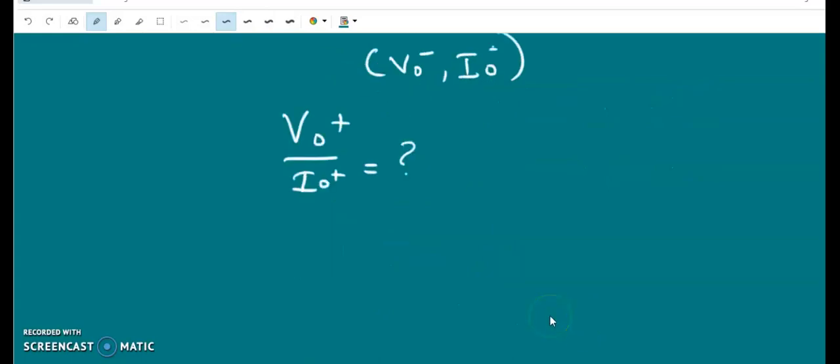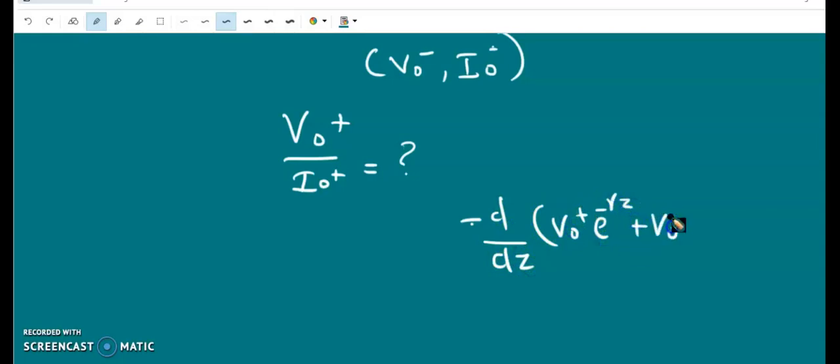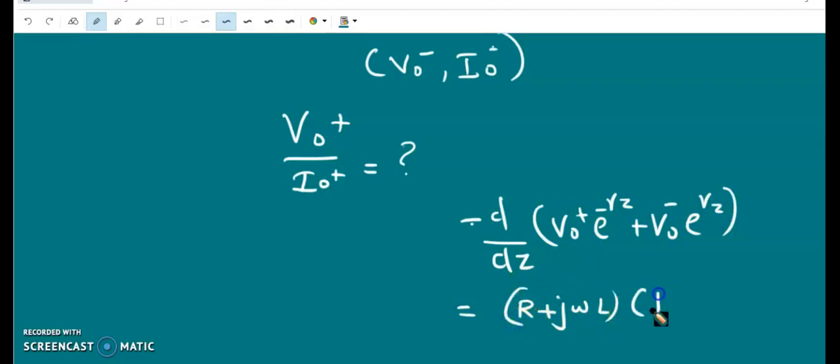We get minus d by dz of V0 plus e to the power minus gamma z plus V0 minus e to the power gamma z is equal to r plus j omega L into I0 plus e to the power minus gamma z plus I0 minus e to the power gamma z.